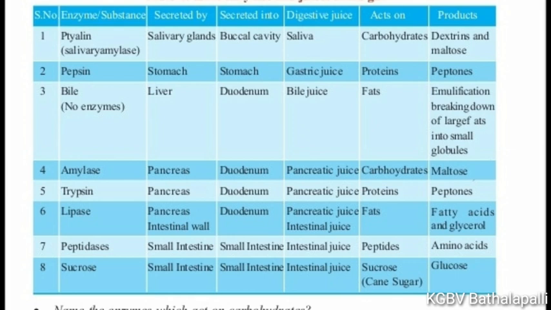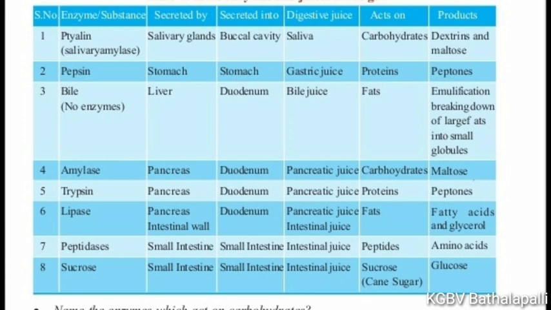Third one, bile juice. This bile has no enzymes. This bile is secreted by the liver into the duodenum. The digestive juice released through bile is bile juice.